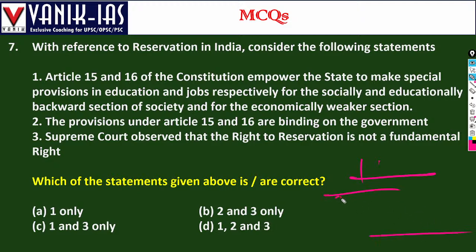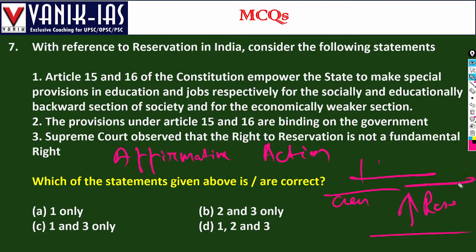Suppose there is the general category, and the percentage of participation in the job sector differs. That's why there is reservation, but it is not a fundamental right. It is mentioned in Articles 15 and 16. There is positive discrimination, or affirmative action, to bring social equality. So 1 to 3, all the options are right here.